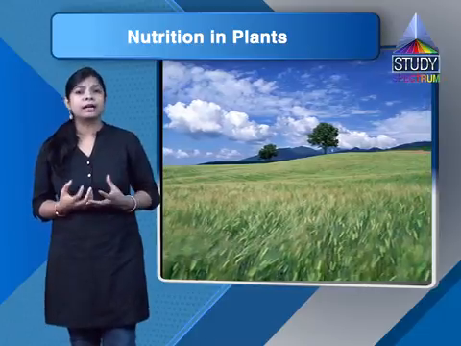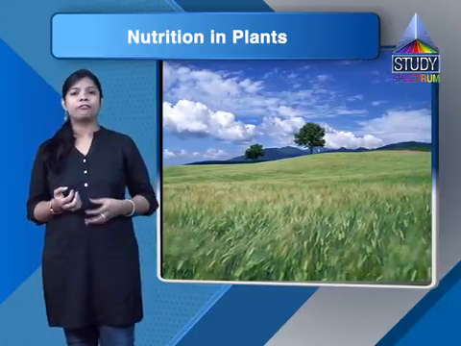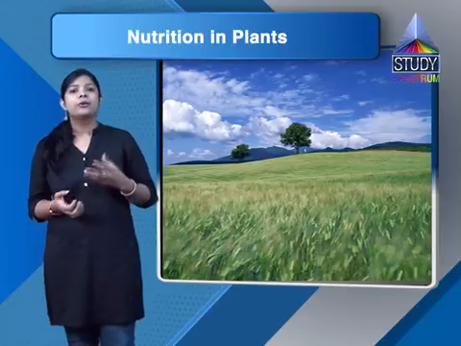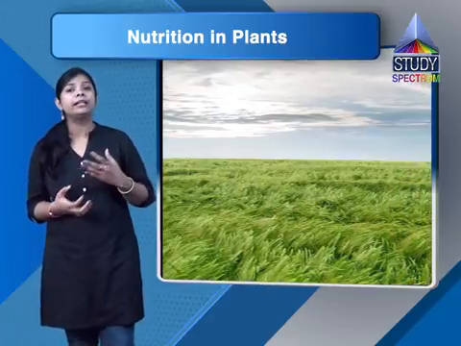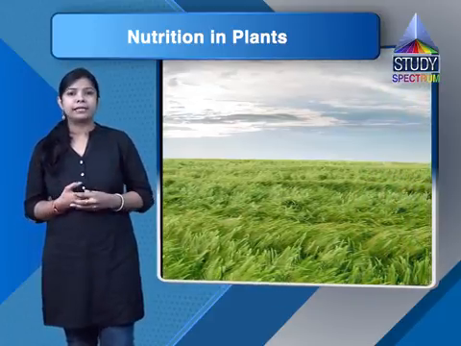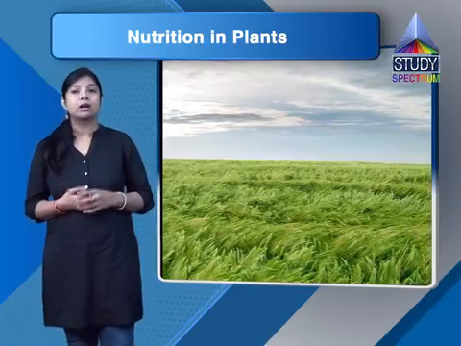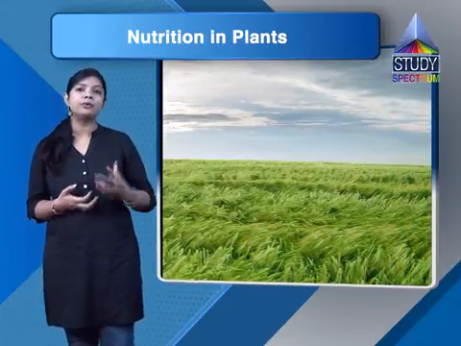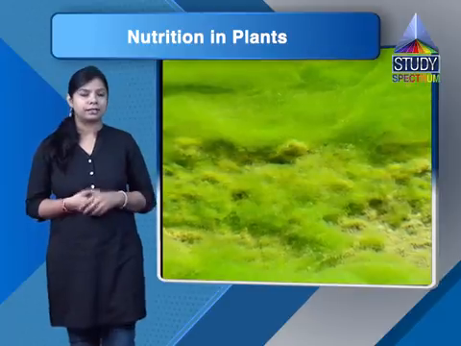Now the question arises: where are the food factories of plants located? Is the food transported to the leaves or not, and how do plants draw their raw materials from the surroundings? How do they transport them to the food factories of the plants?